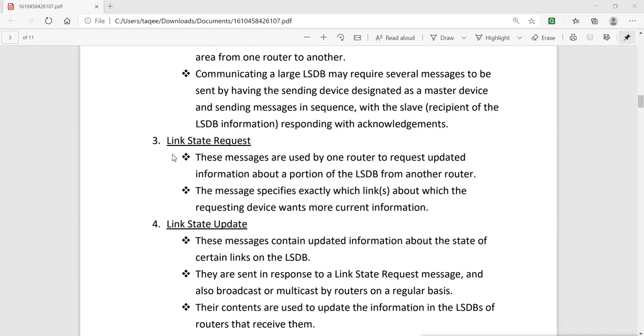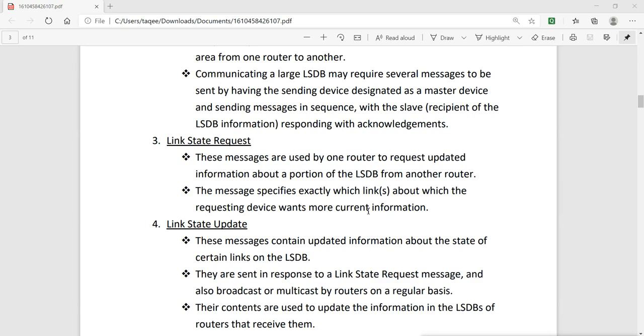A link state request. The message specifies exactly which links the requesting device wants more current information about. That means the latest information. What are the current networks connected? What are not connected, and all that.